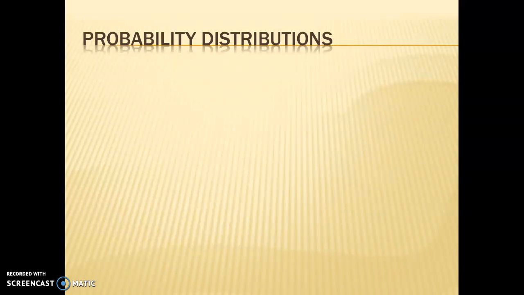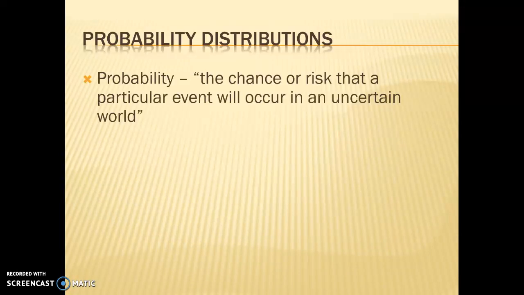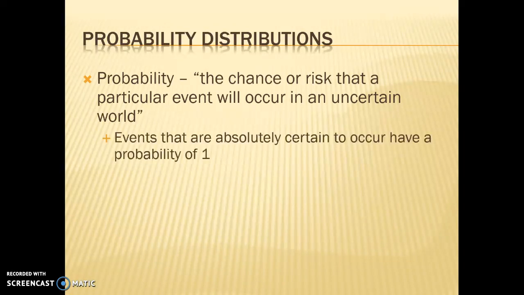We've spent some time talking about histograms and distributions of variables. So now we want to talk about probability distributions. Again, probability is the chance or risk that a particular event will occur in an uncertain world. If you have an event that is absolutely certain to occur, it still has a probability. That probability is just 1. Will the sun rise tomorrow? Probability 1. Yes, the sun will rise tomorrow, right?